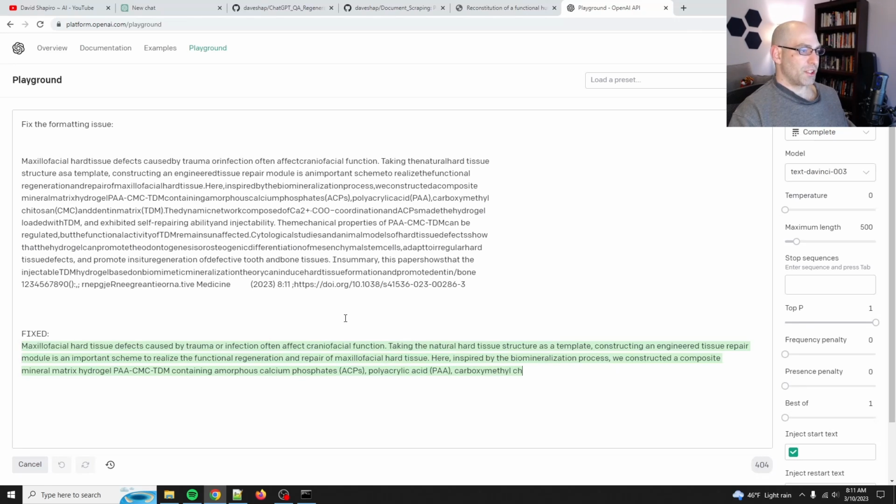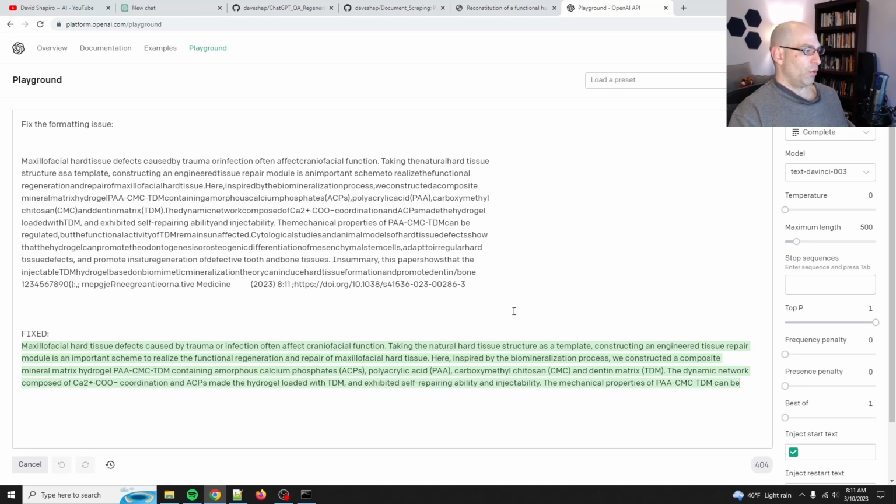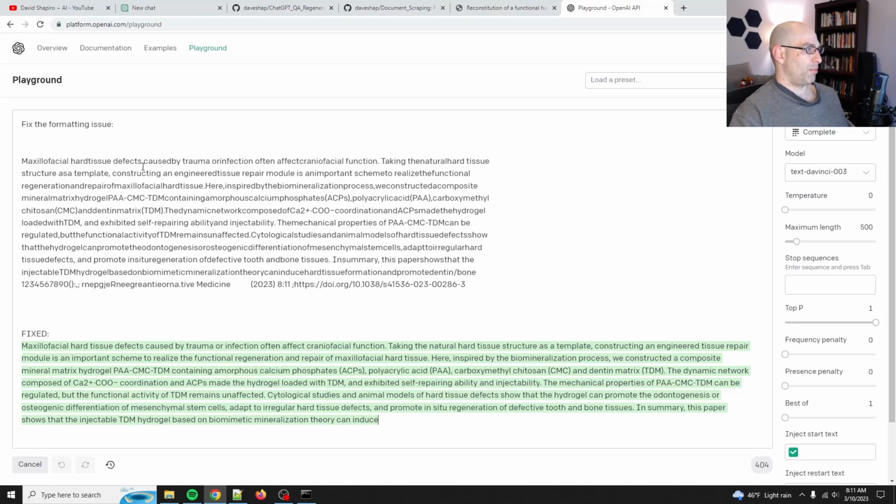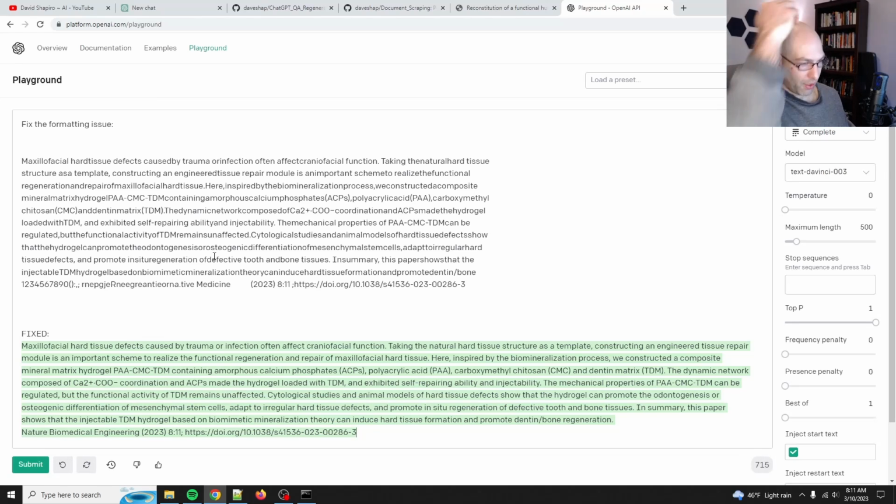So you can see it can still read it and add the spaces back in, which means that it can comprehend the word boundary problems. So yeah, GPT-3 can understand it. It's honestly probably been trained on a lot of data that is malformed like this. So it's fine. Yeah, that's good.